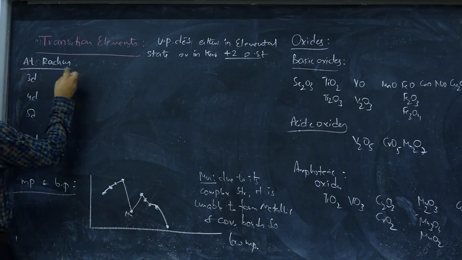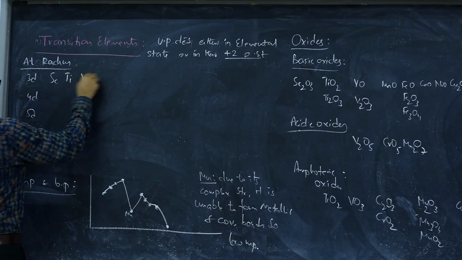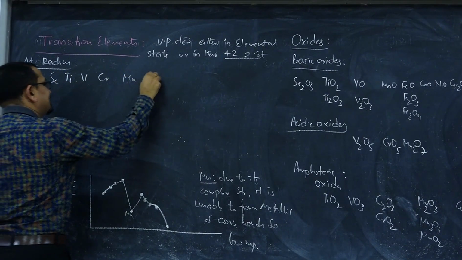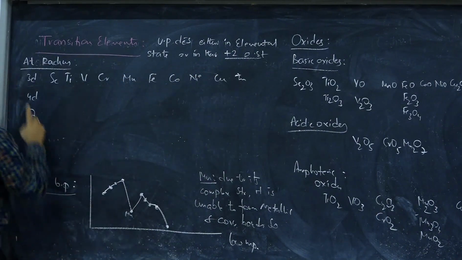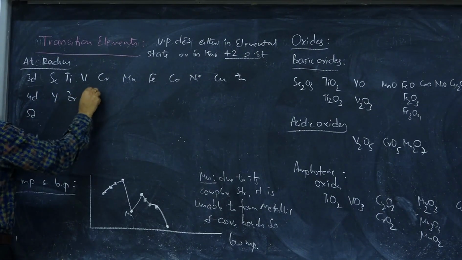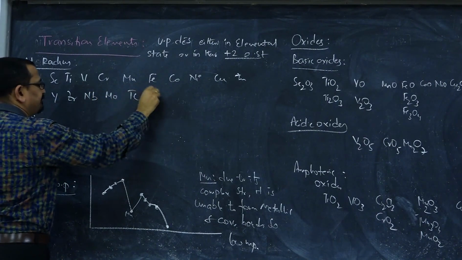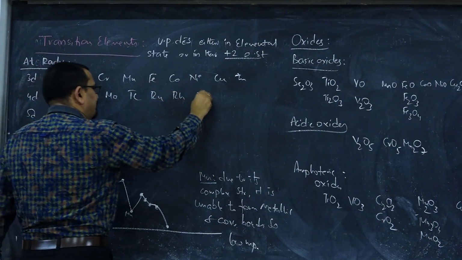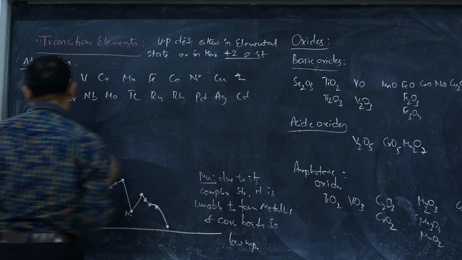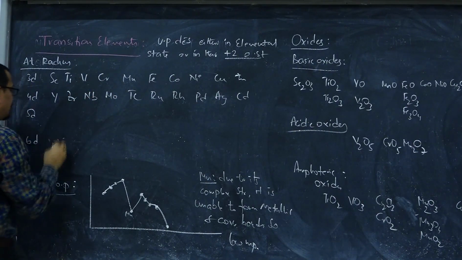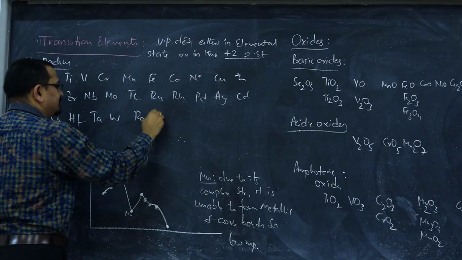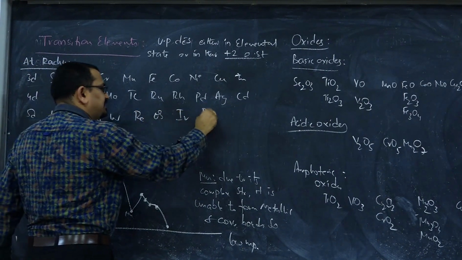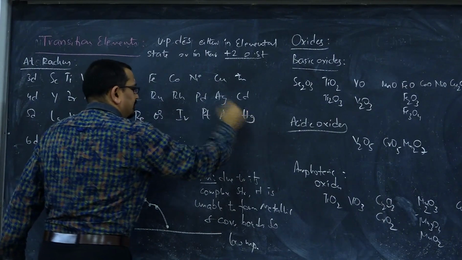The members of 3D series are scandium, titanium, vanadium, chromium, manganese, iron, cobalt, nickel, copper, zinc. And 4D series are yttrium, zirconium, niobium, molybdenum, technetium, ruthenium, rhodium, palladium, silver and cadmium. Members of 5D series are lanthanum, hafnium, tantalum, tungsten, rhenium, osmium, iridium, platinum, gold and mercury.